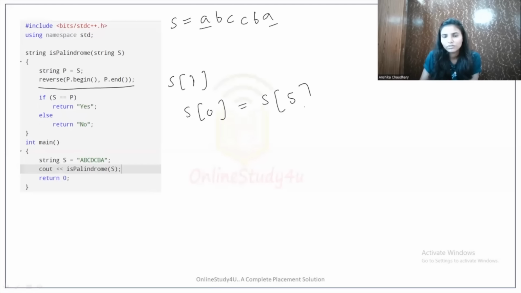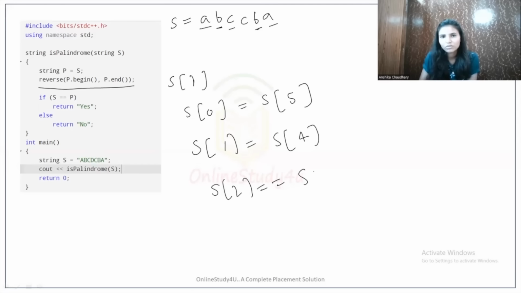Then we check s of 1 equals s of 4. All right, now let's check s of 2 equals s of 3. So till now we just need to check these.